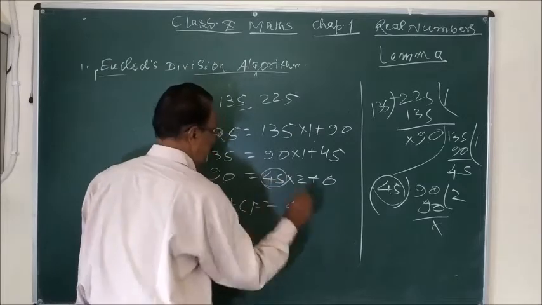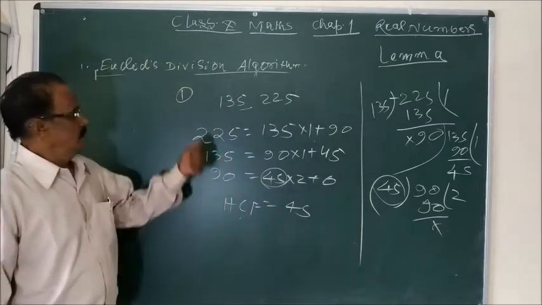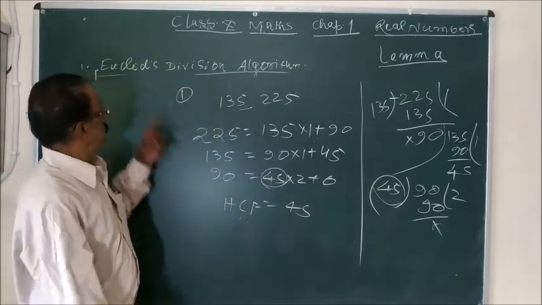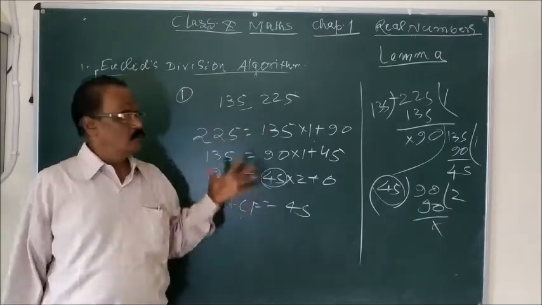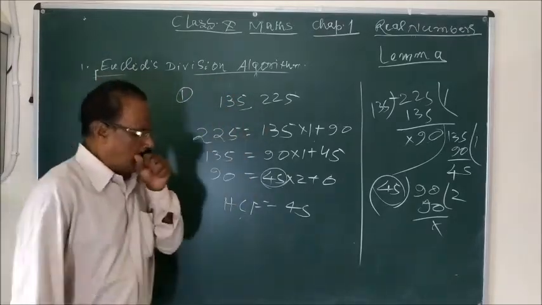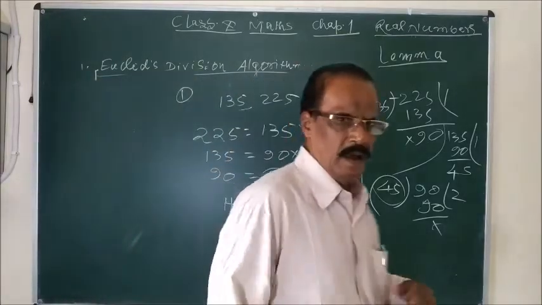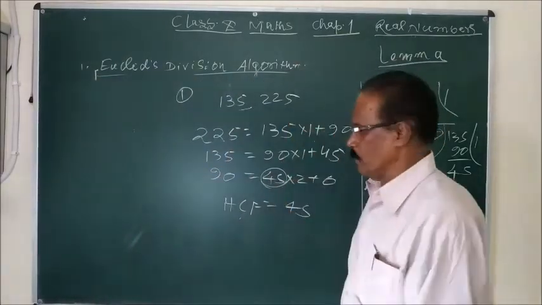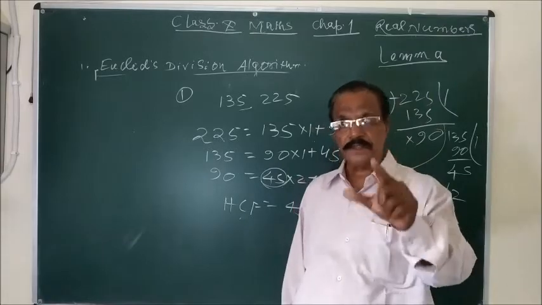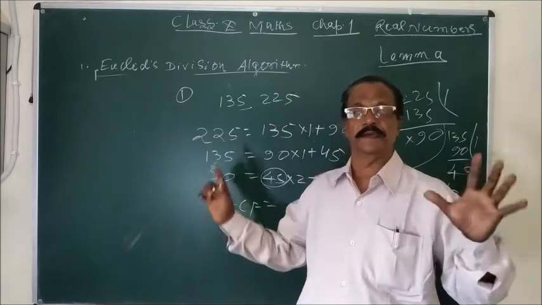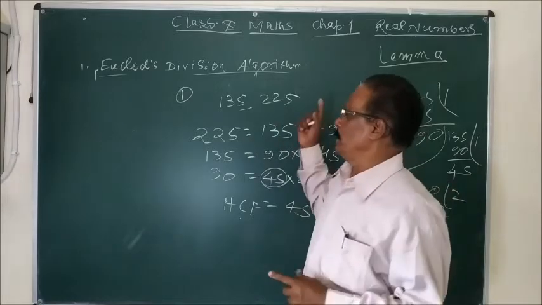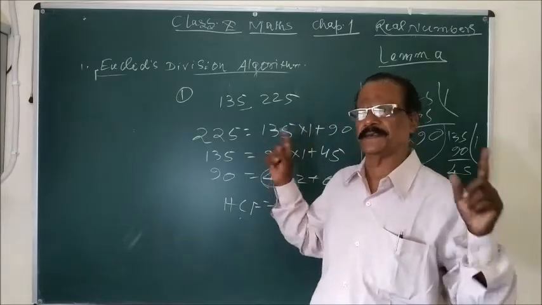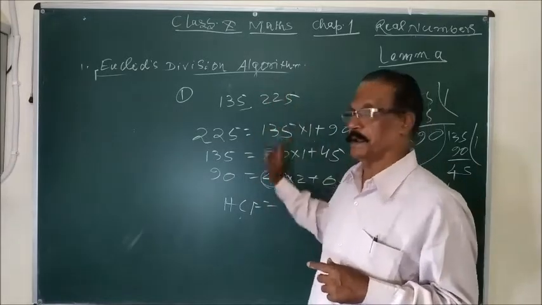Now my dear student, this is called finding the HCF of 2 numbers by Euclid division. So this process, I re-explained what is the HCF. HCF is the largest number which divides any given numbers. That is called HCF. And many methods you have learned in class 7 or 8, but this is the Euclid division